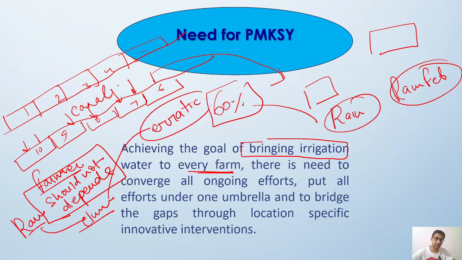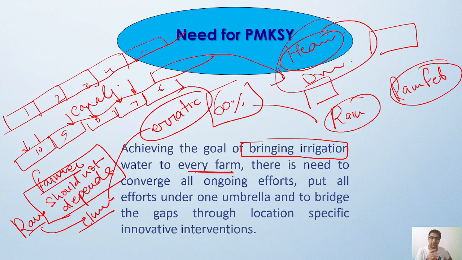Sometimes there are heavy rainfalls at some places, and drought conditions at others. So there is a need to bring irrigation water to every farm.